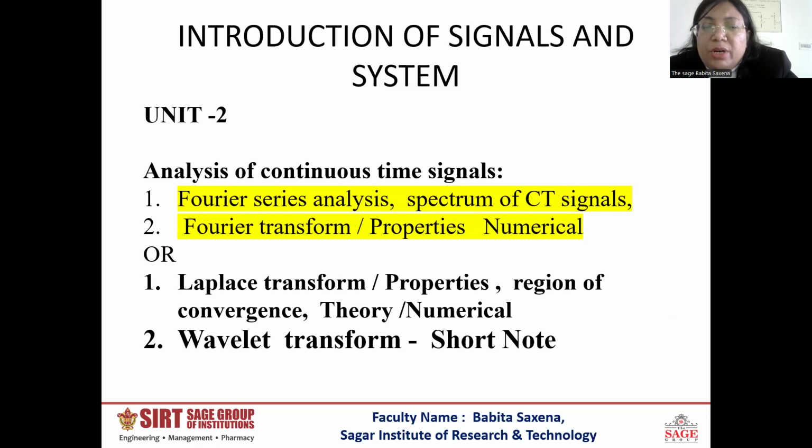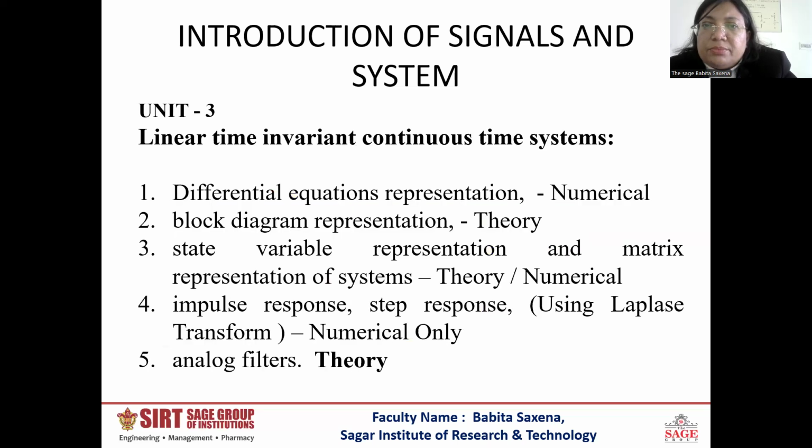In unit 2, analysis of continuous time signal is a very difficult unit because it is a numerical unit. In this unit there are 4 topics: Fourier series analysis, Fourier transform, Laplace and the wavelet. The wavelet transform is a short note, so you have to study it very well. Laplace transform properties and region of convergence are very important. Fourier transform properties are very important, okay, and numericals are also important.